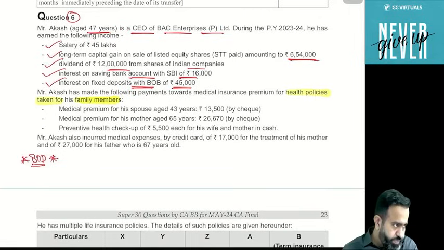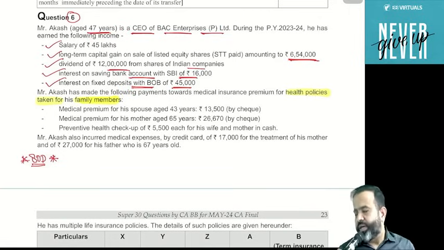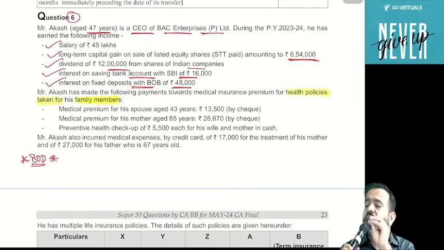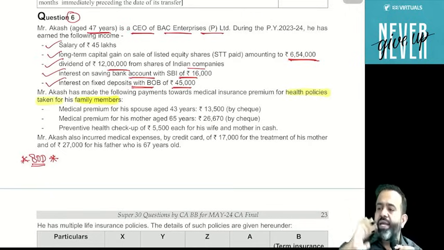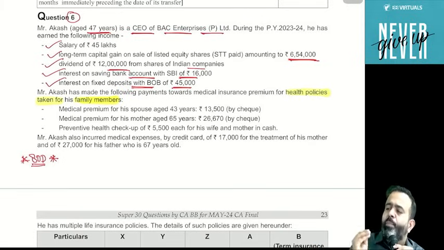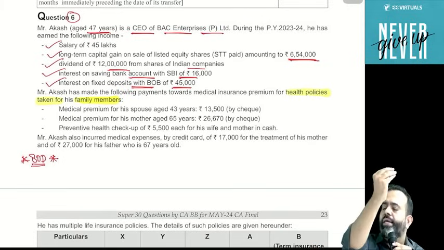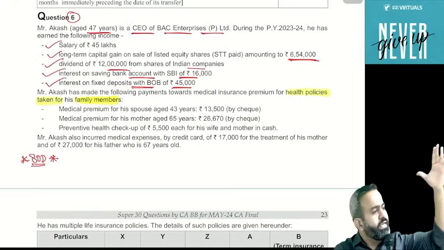Okay guys, one more point. Under this section, suppose for any senior citizen, meaning a resident individual aged 60 years or more, there is no health insurance in his name, no medical insurance policy, then you can spend for the medical treatment also, and you can claim the deduction for medical treatment. But for medical treatment you can spend 50,000, because for a senior citizen the limit will be 50,000. But is that 50,000 limit for medical treatment separate or included in the 50,000? Right answer is included in 50,000.